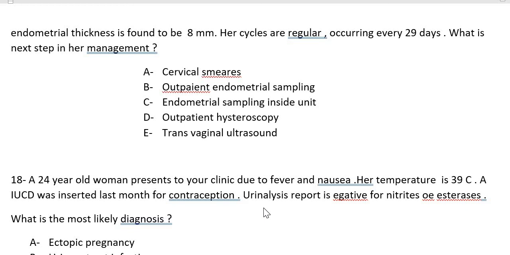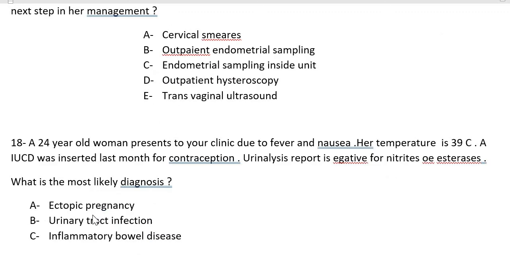I don't know. From what I recall from the course, mostly it is outpatient hysteroscopy, because, like you said, you can take the sample in both situations. So we need to see and then we need to treat. So the answer will be D, outpatient hysteroscopy.